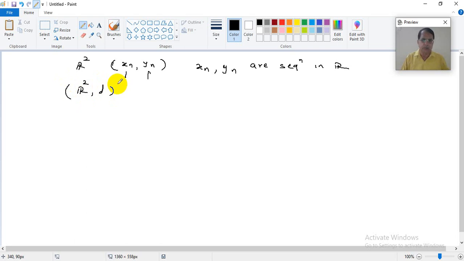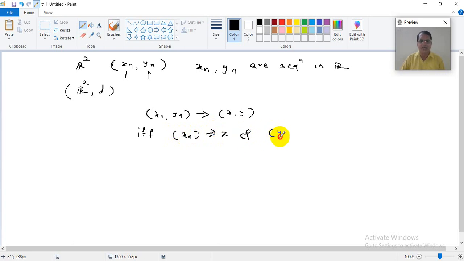We can prove one result that the sequence (xn, yn) in R2 is converging to (x, y) if and only if the sequence xn converges to x and the sequence yn converges to y in R. But that we have not yet proved.